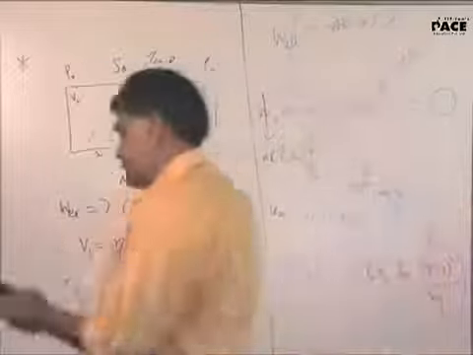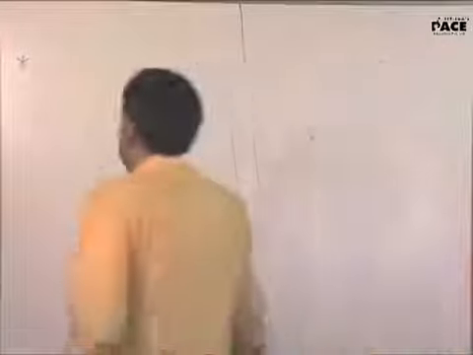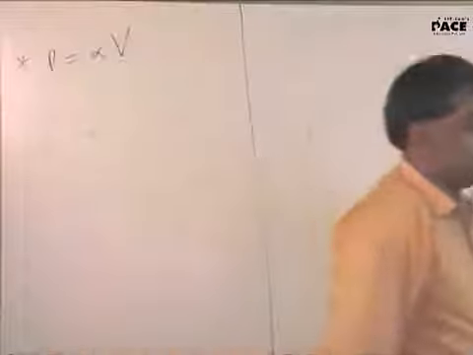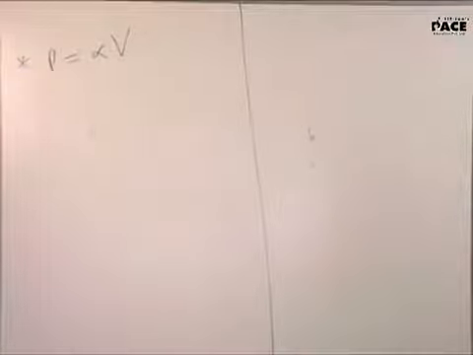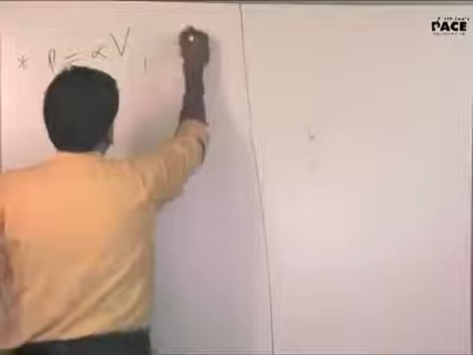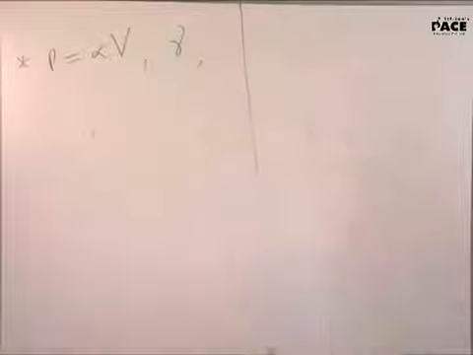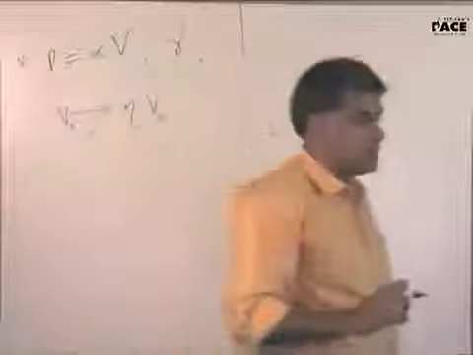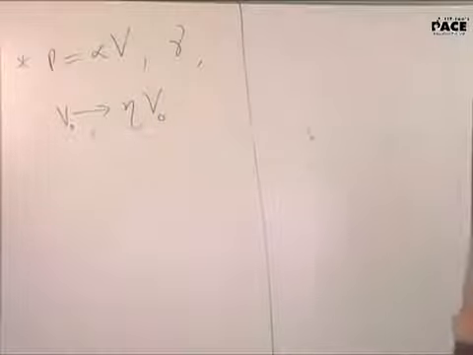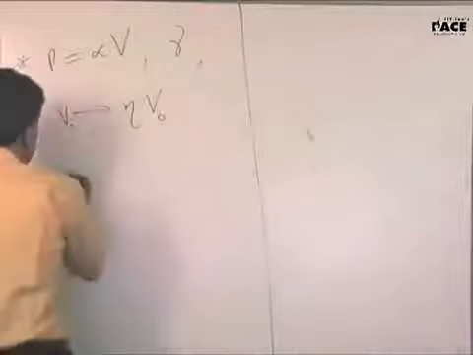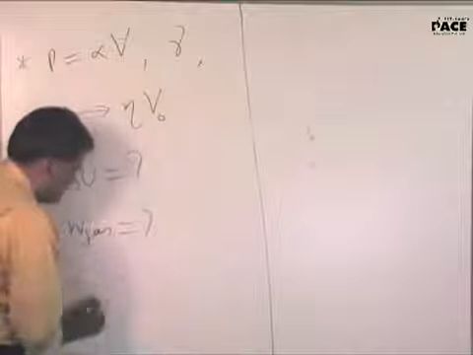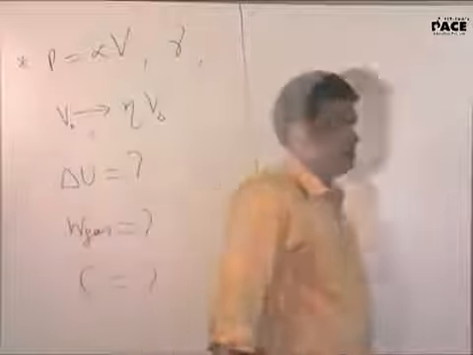Alright. The next question. You have a process where the pressure of the gas is proportional to the volume, or P equals alpha V is the process. The adiabatic constant for the gas is gamma here. Suppose the volume of the gas in this process increases eta times. So for such a process and a gas, find out what is delta U, what is W gas, what is the molar specific heat for this process.